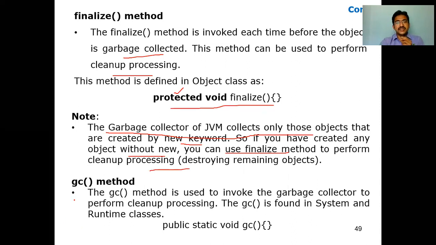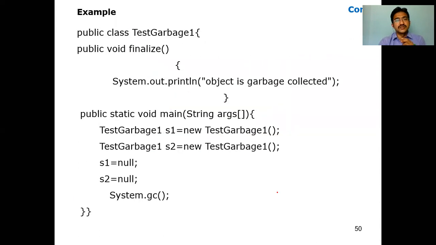We have a gc method also, the garbage collection method. The syntax looks like public static void gc. The main purpose of this one is to invoke the garbage collector. You can use gc like this also. This is a simple example of how we can make use of this.